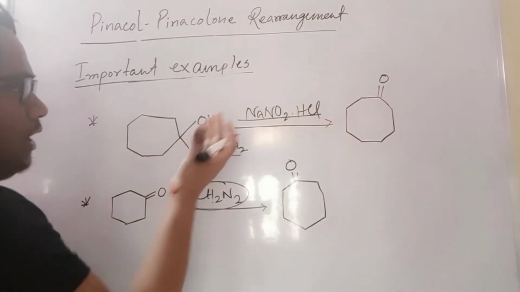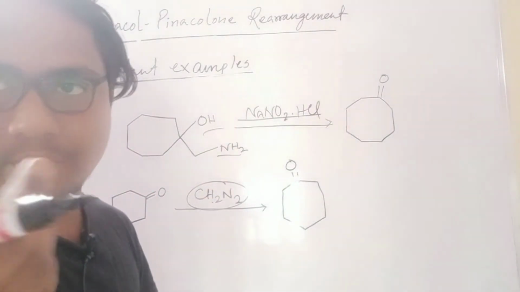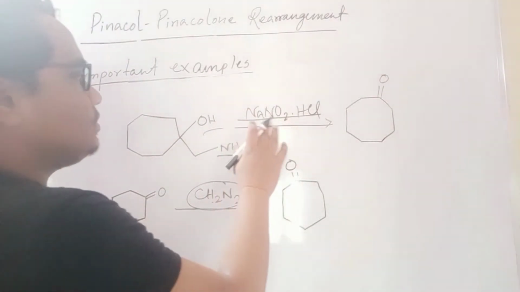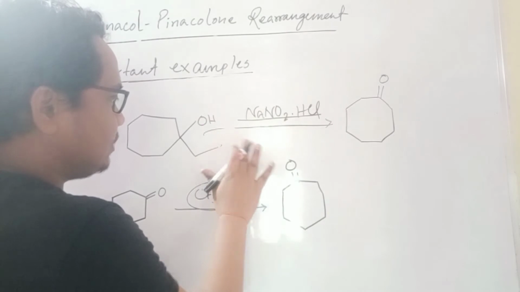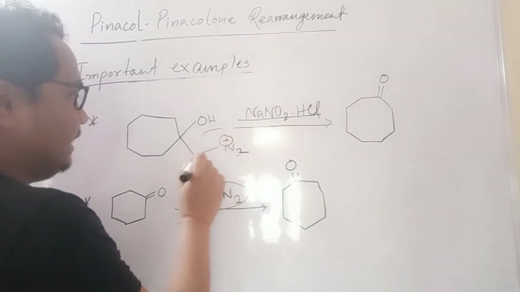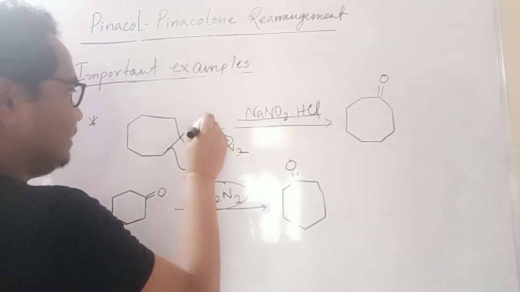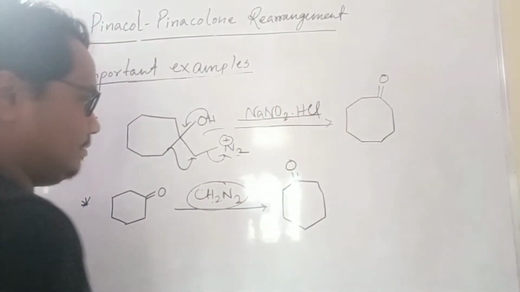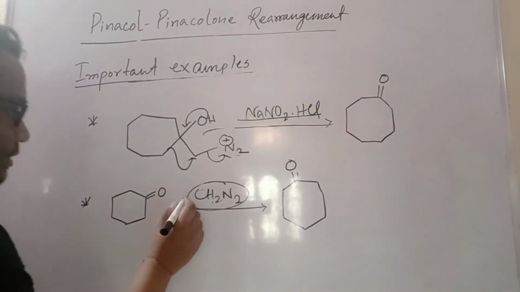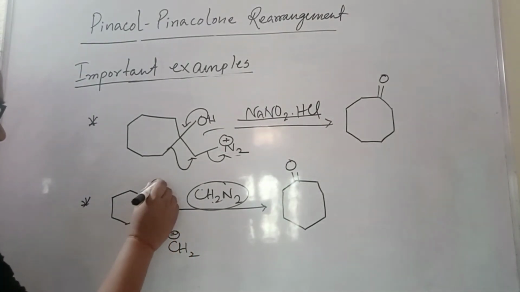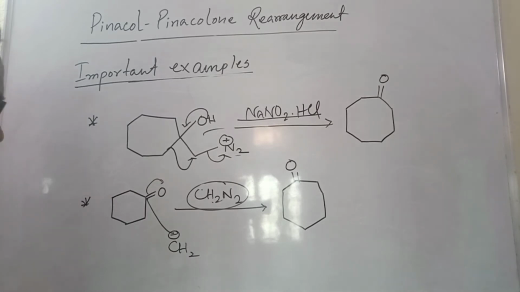How will it form? You have to try this mechanism in your notebook, but I will give a little bit of a hint. So if you use NaNO2, so what will happen? This NH2 will turn like that as a diazo, no? And then this bond will migrate here, it will come, and this bond will migrate here, and the diazo will leave. So that will form as 8 member. Here what happens if diazomethane is used? Diazomethane is like that. This minus will go here, and it will come.